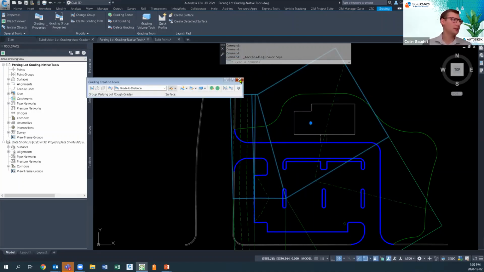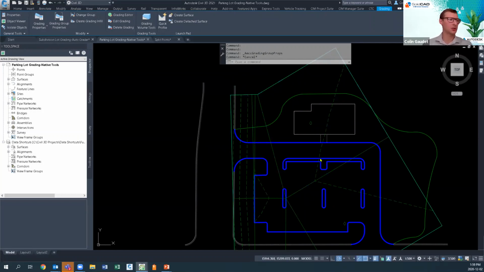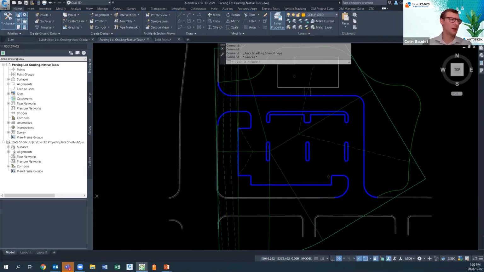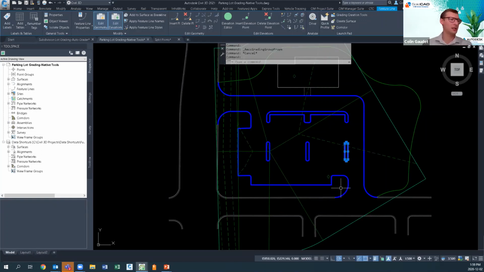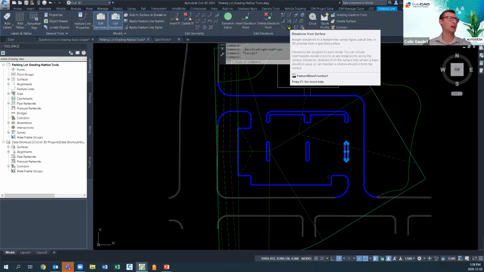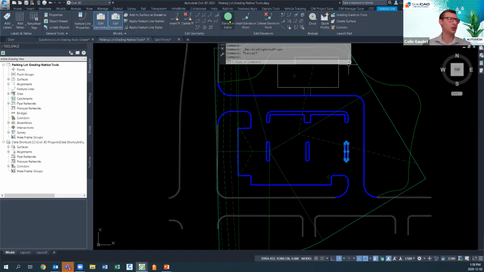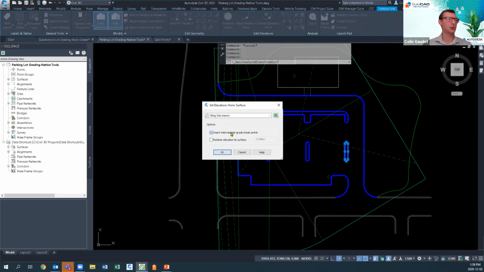I have no need for this toolbar anymore because I've got the surface that I was looking for. The next step would be to apply those surface elevations to each one of these feature lines. And now remember I said the best stuff is in the command line with feature lines. Well, I have elevations from surface. And now I could do this in the elevation editor, but elevations from surface has one extra option that I want.